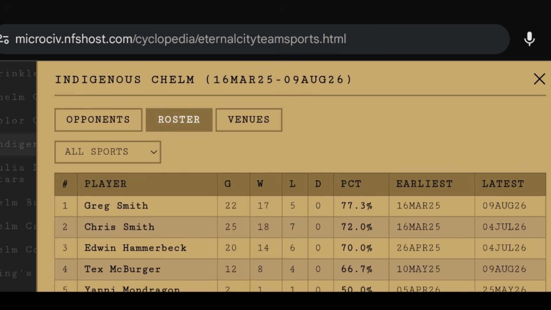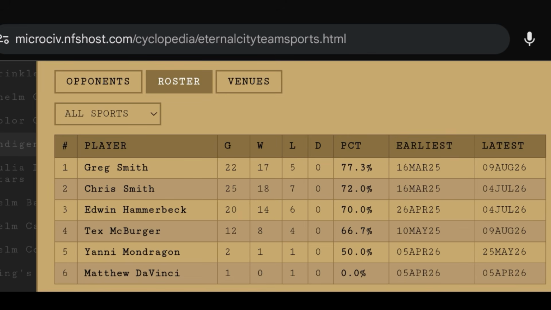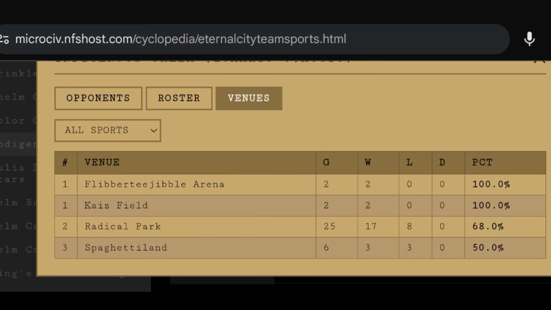You can view their roster, and you can also do it for specific sports, and it will show you the earliest date and the latest date they played for them. You can look at all their venues and their records at the venues in all sports or specific sports.